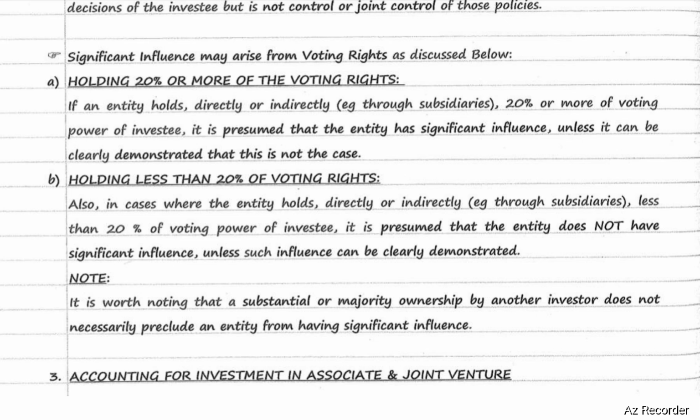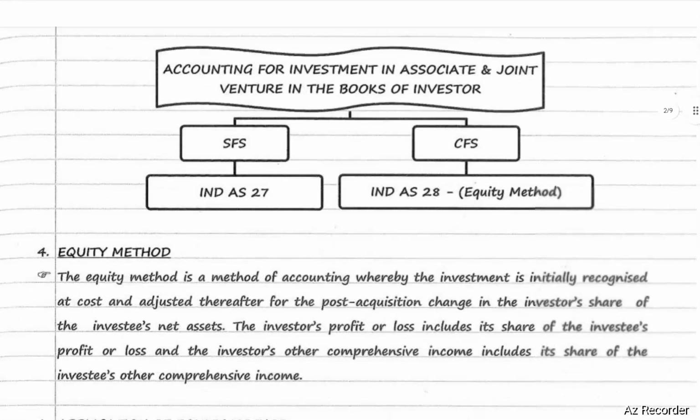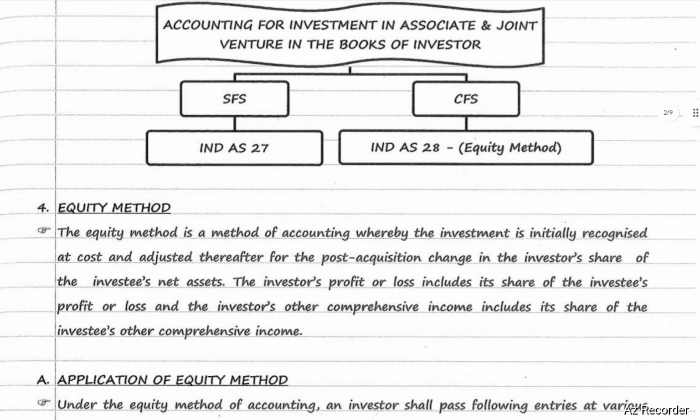What is the accounting for investment in associate and joint venture? Accounting for investment in associate and joint venture in the books of the investor: in case of separate financial statements, Ind AS 27 is applicable. In case of consolidated financial statements, Ind AS 28 is applicable. The equity method is used.